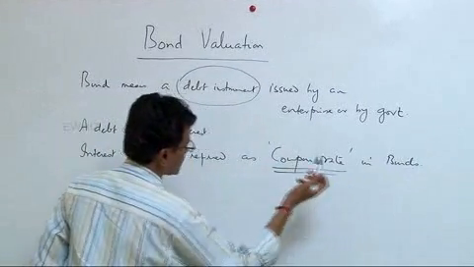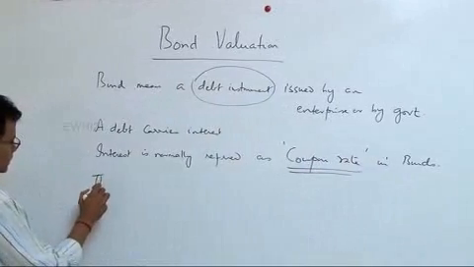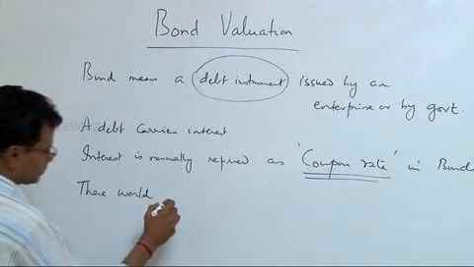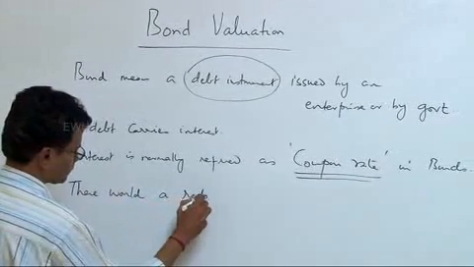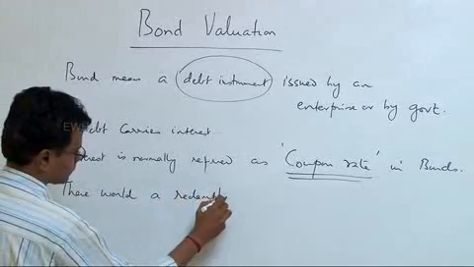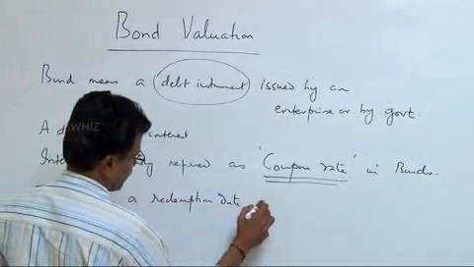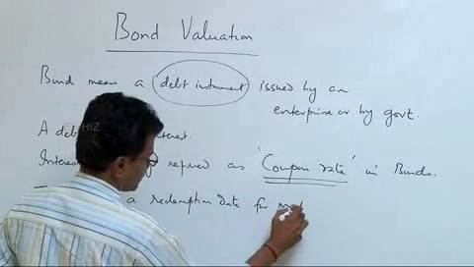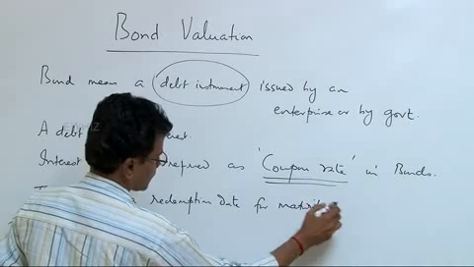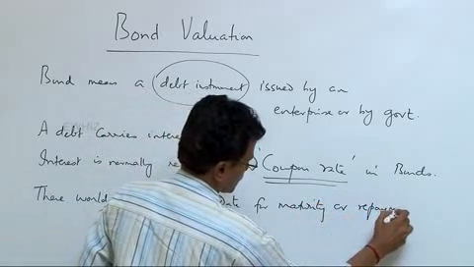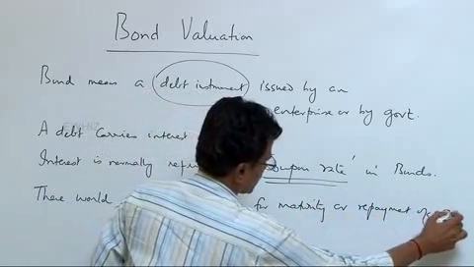Like any debt instrument, there is a redemption period. There would be a redemption date, for maturity of a bond or repayment of a bond.